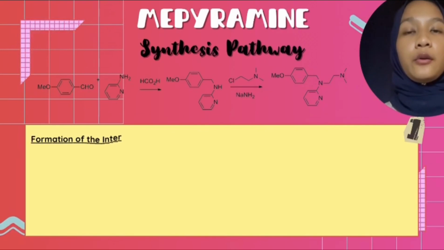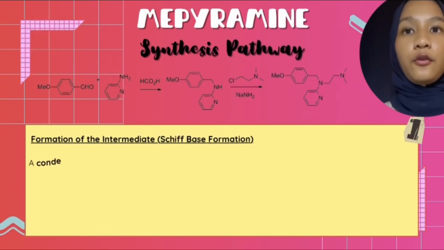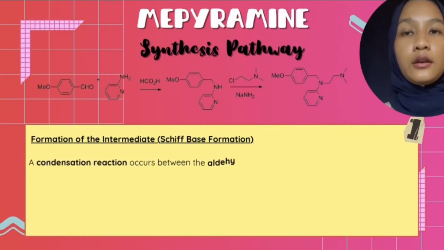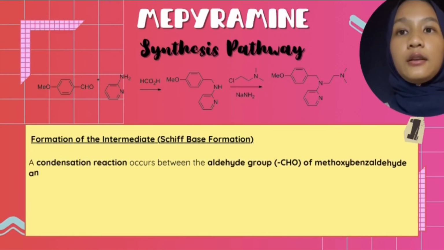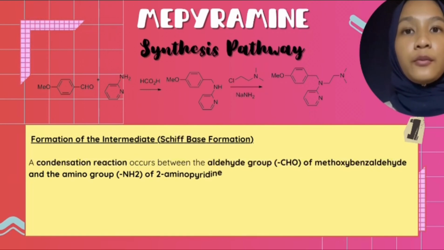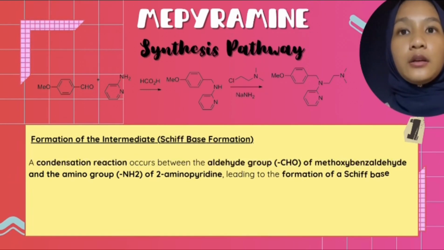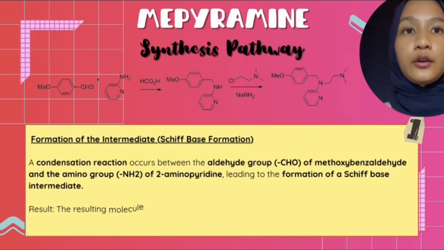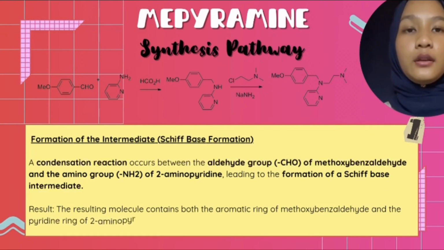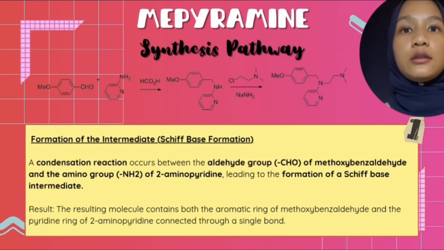The synthesis of meperamine involves 3 processes. First is formation of the intermediate. Second is introduction of the ethylene spacer, and the last step is formation of meperamine. For the first step, a condensation reaction occurs between the aldehyde group of methoxybenzaldehyde and the amine group of 2-aminopyridine, leading to the formation of a Schiff base intermediate, and the result is a molecule containing both the aromatic ring of methoxybenzaldehyde and the pyridine ring of 2-aminopyridine connected through a single bond.